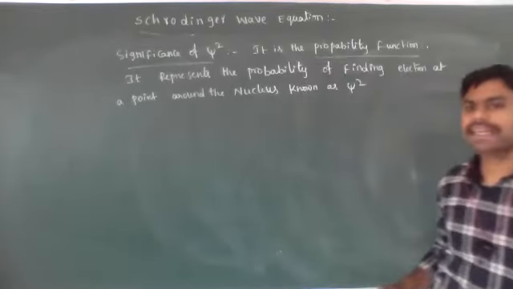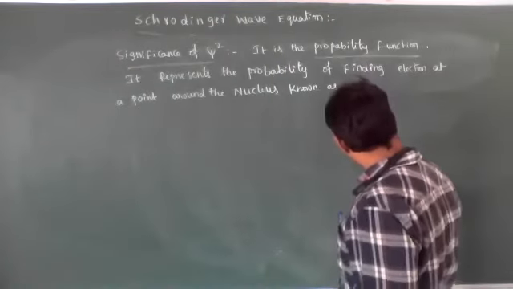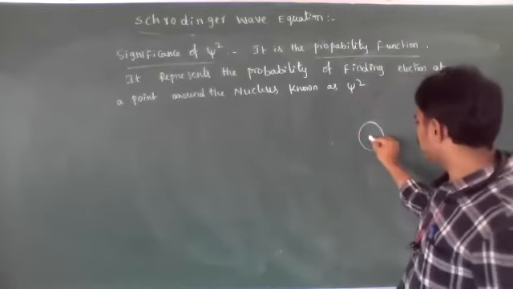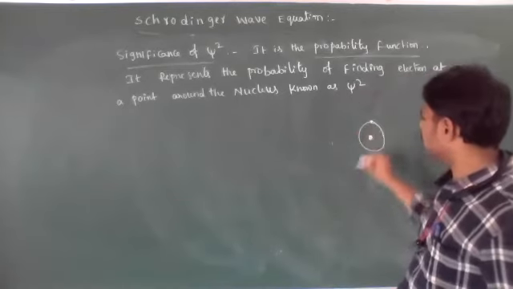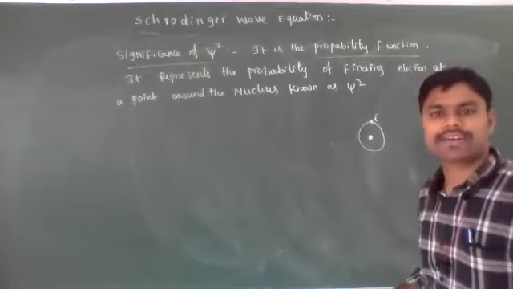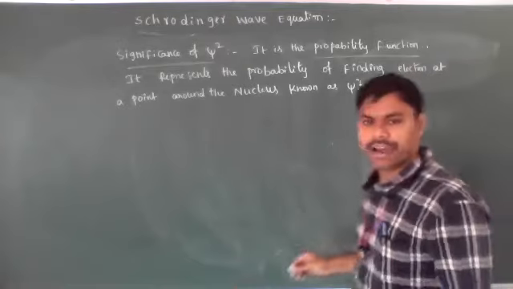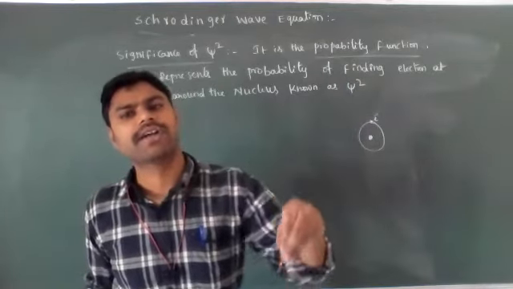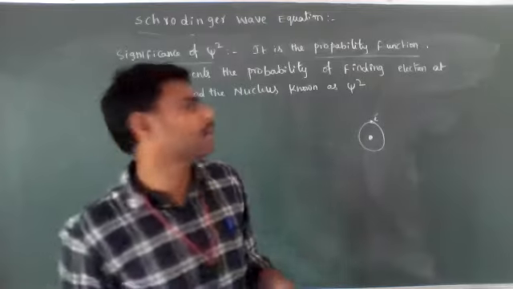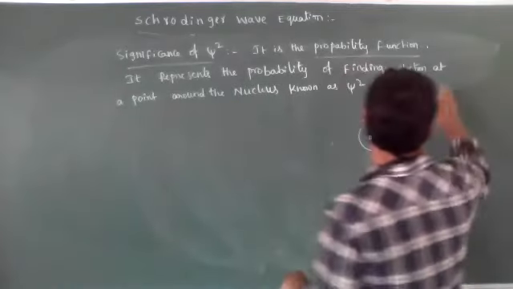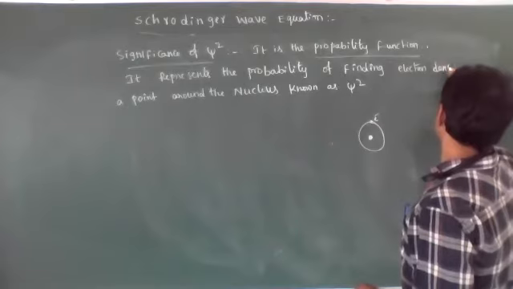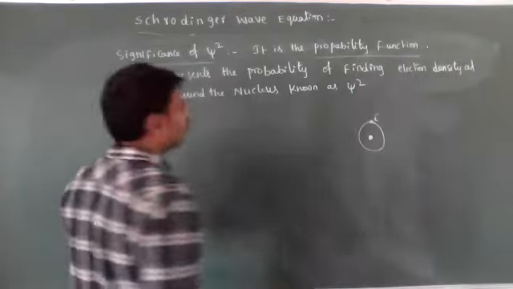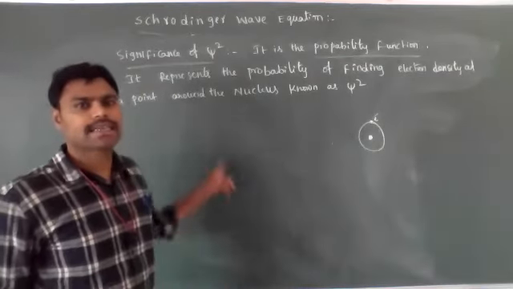For example, at a particular point, this is the nucleus. Electrons revolve around the nucleus. At this point, if the electron is present or absent, the probability of finding the electron density at a particular point around the nucleus is known as psi square.